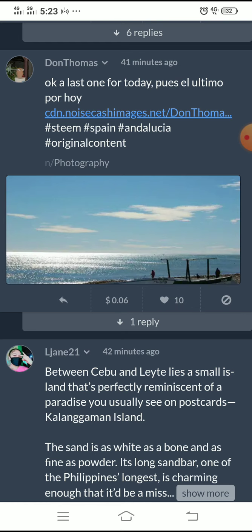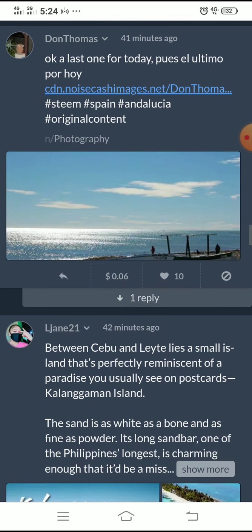I miss swimming in the beach. Yeah, really. So, this post is very beautiful. Beautiful sunrise. And then, let's give a tip using our QR code. So, bigyan natin ng tip. Gamitin natin ang ating QR code.